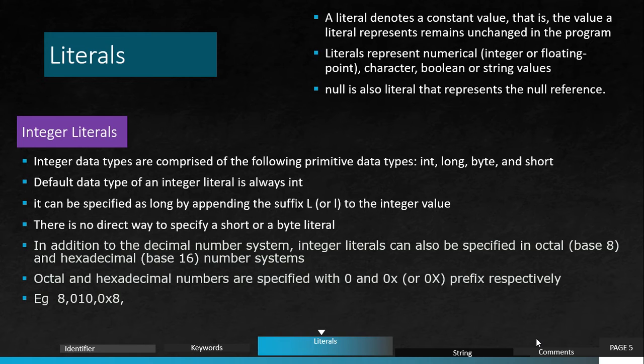Another thing, there is no suffix or prefix available for short and byte. Like for long, we have a suffix called L. So what is suffix and prefix? If you put something before, you can say prefix. If you put something after, we can say suffix. So you have to understand these three concepts: what is prefix, what is postfix, and what is suffix.